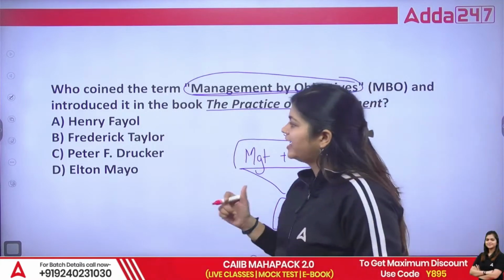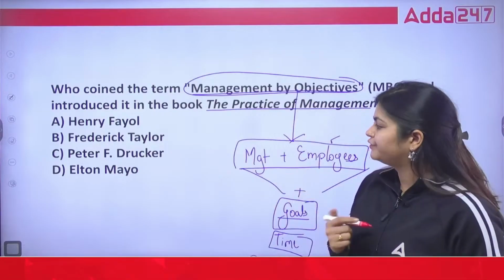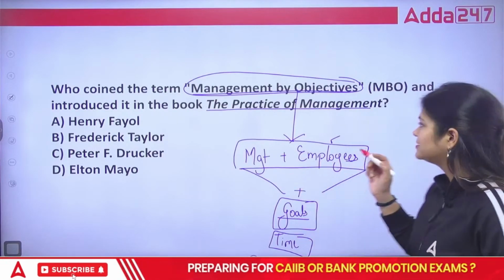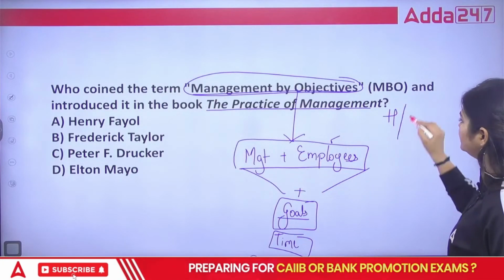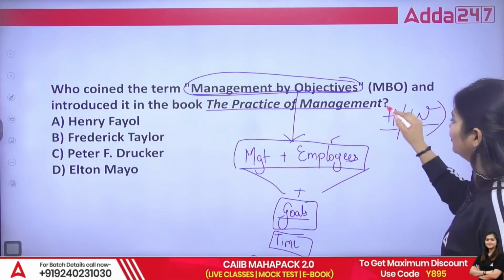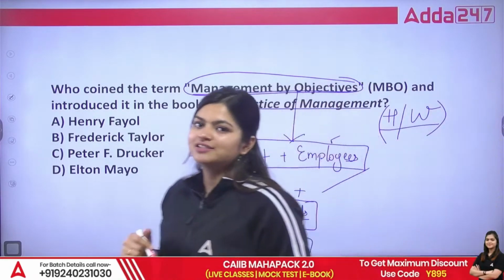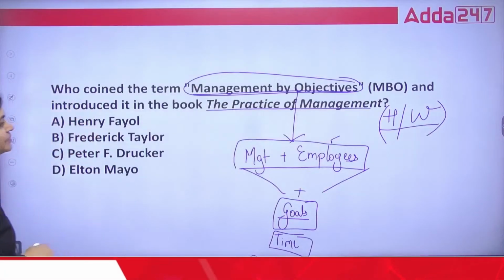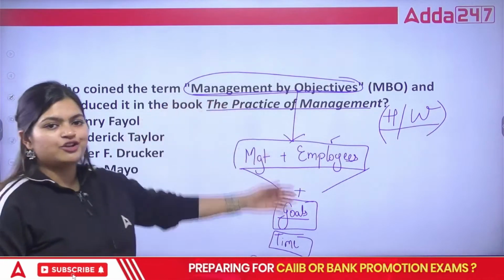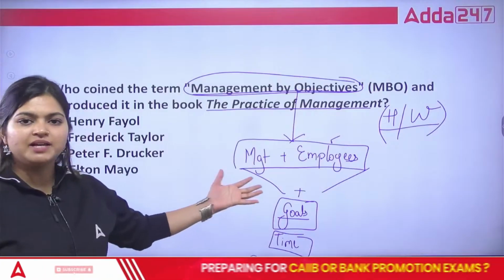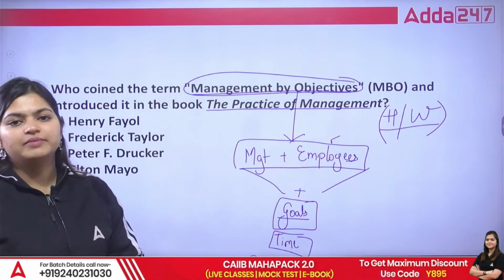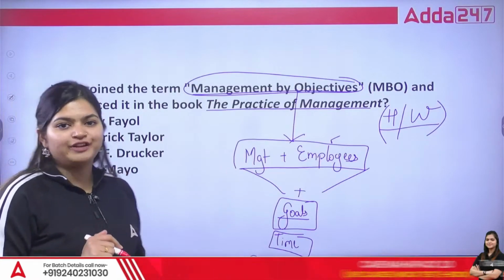Now, who gave this? Henry Fayol, Frederick Taylor, Peter F. Drucker, Elton Mayo. Now, this is your homework question. I think this one is the easiest question which I can give as your homework. Everyone, share your answer through the comments. As I gave you the definition of MBO, in your exam they asked the definition as well. So, make sure you are reading the definitions.